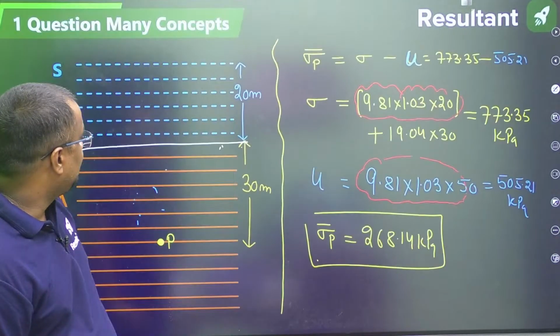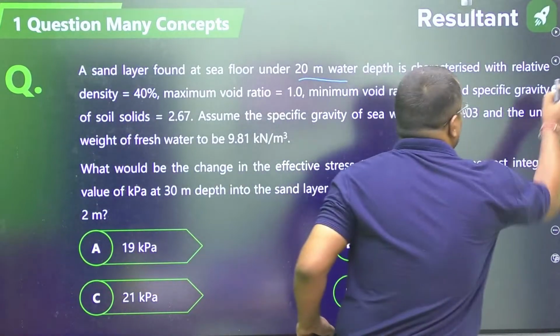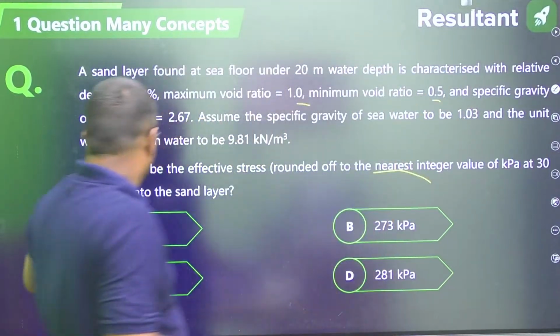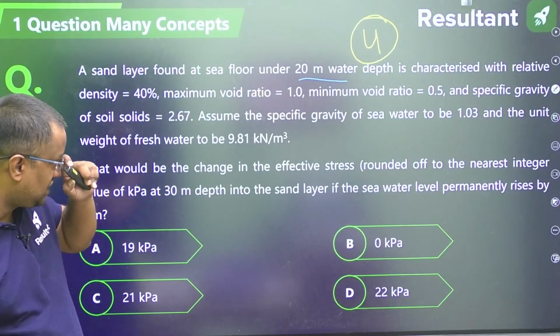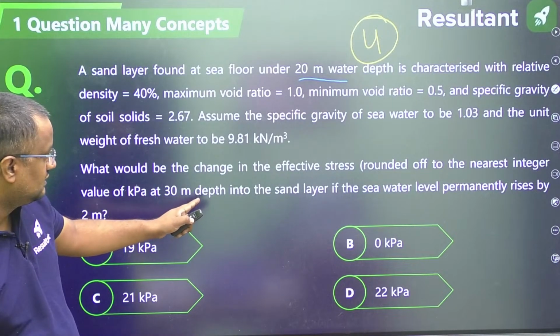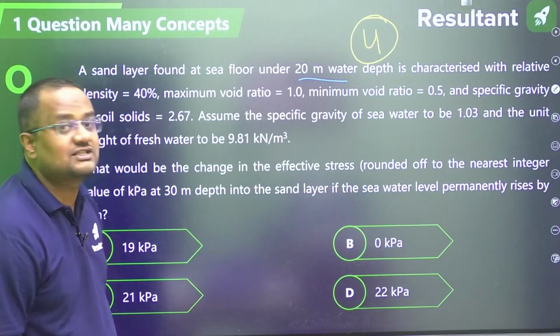Now based on this, one more question was there, guys. 2 marks, 2 question. Actually it is a 4 mark question, 2 marks for this and remaining 2 marks for this. What would be the change in effective stress if the sea water level permanently rises by 2 meter?